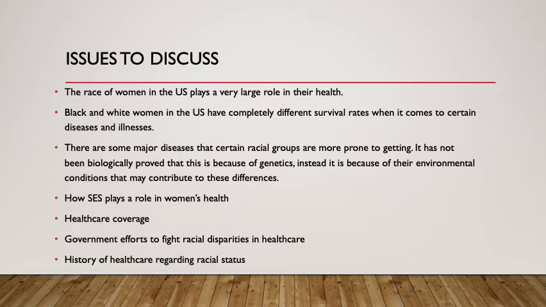There are some major diseases that certain racial groups are more prone to getting. It has not been biologically proved that this is because of genetics. Instead, it is because of environmental conditions that may contribute to these differences. How socioeconomic status plays a role in women's health, healthcare coverage, government efforts to fight racial disparities in healthcare, and the history of healthcare regarding racial status.